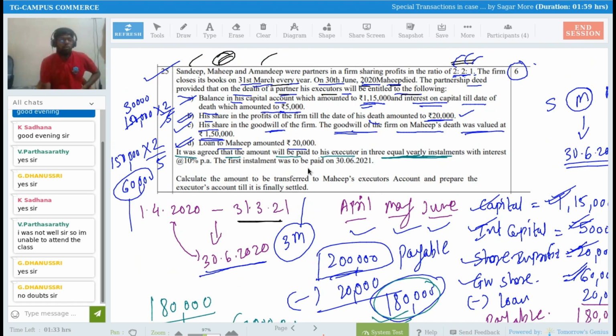Now, from which date are we going to pay? It is also given in the question. So you have to start making payment from 30th of June 2021. Okay, sir. And sir, the partner died on when? So the partner died on 30th of June 2020. And you are starting to make payment from 30th of June 2021. First installment on 30th of June 2021. Then on 30th of June 2022. And then 30th of June 2023.